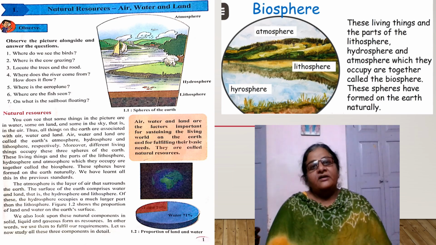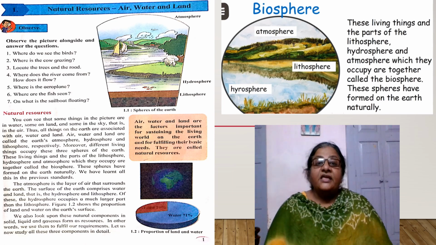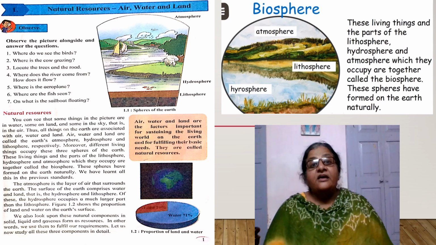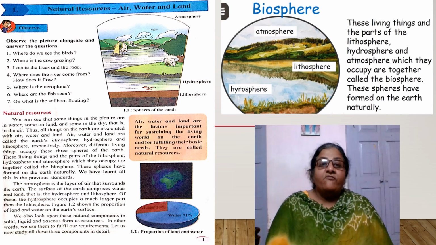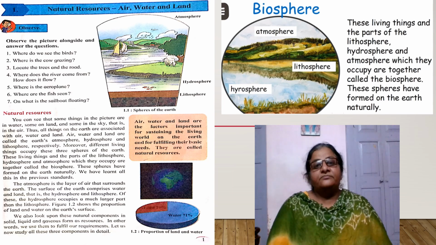Atmosphere means what? The air surrounds the earth. The thick envelope, the thick layer of air surrounding the earth is called the atmosphere. While water and land together form the surface of our earth.